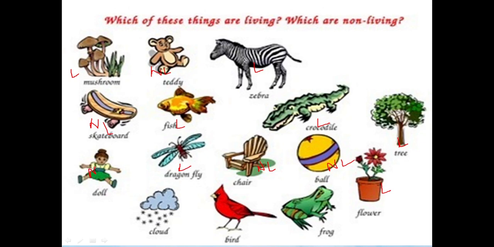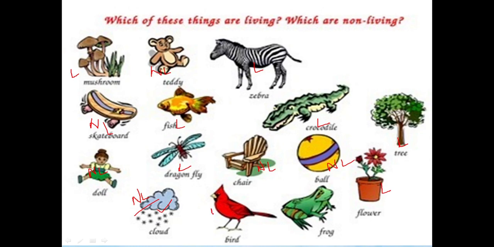Doll is non-living. Cloud is non-living. However, sometimes students ask, although cloud grows in size and moves from place to place, so it possesses the characteristics of living beings. But it can't breathe. Its body is not made up of cells. So it is a non-living thing. It doesn't possess all the life processes. So it is a non-living being.